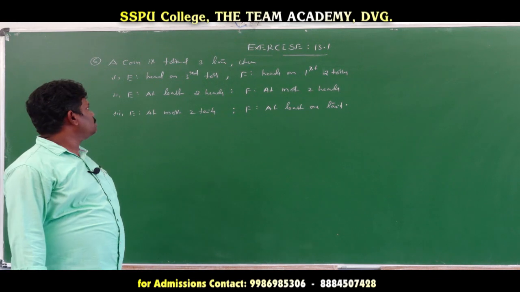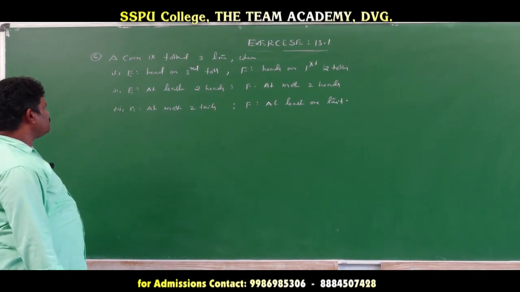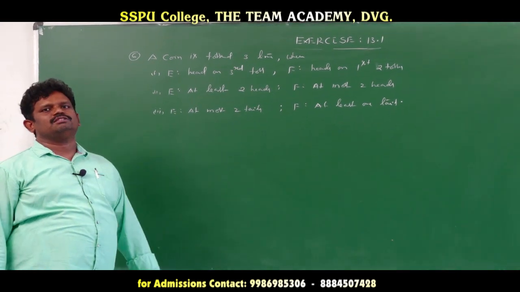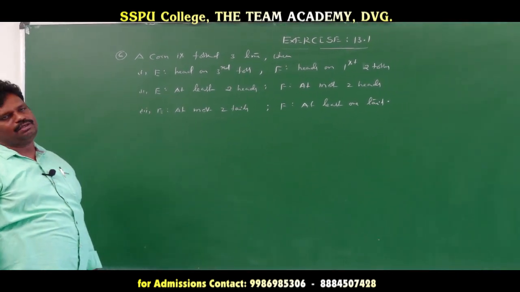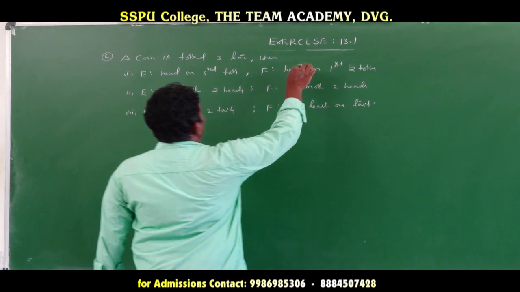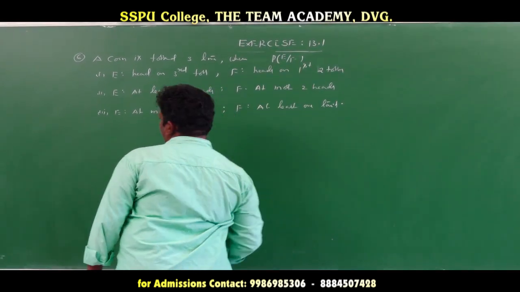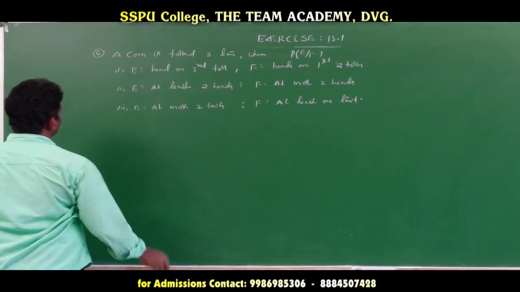Here the sixth question: a coin is tossed 3 times, where some different types of conditions are given. In all the conditions, we find the probability of E given F, that is conditional probability. For 3 conditions, a coin is tossed 3 times.